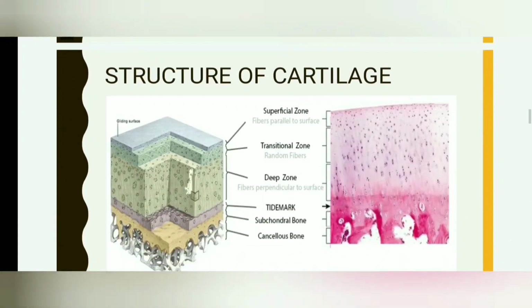Now, structure of the cartilage. There are three types of cartilage mainly found in our body: fibrocartilage, elastic, and hyaline cartilage. Hyaline cartilage is also known as articular cartilage of the body. If you can see in the figure, there are many zones of the cartilage: the superficial zone, transitional zone, and deep zone. The area between the deep zone and the bone is known as the tidemark, which is the interface of the deep zone and subchondral bone.